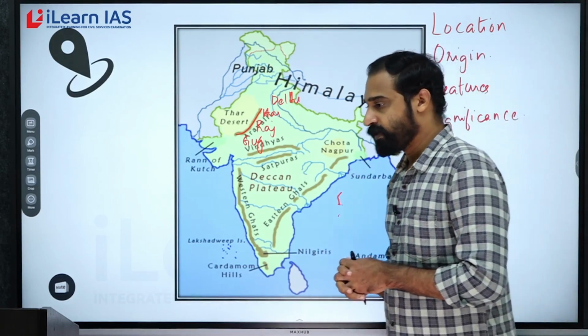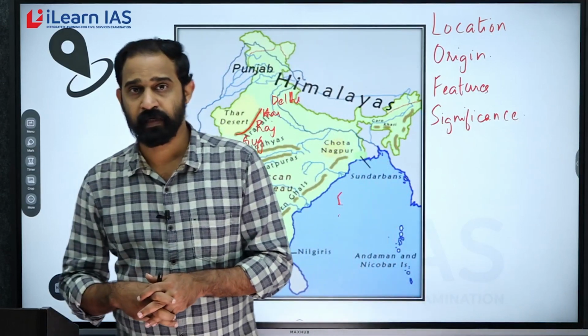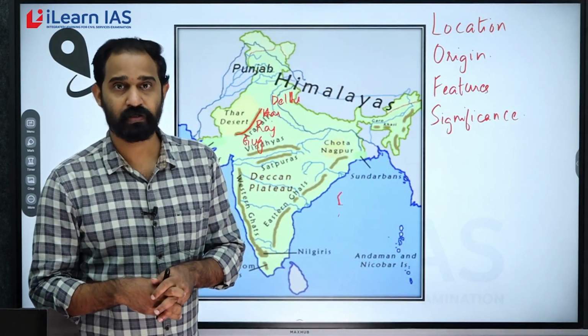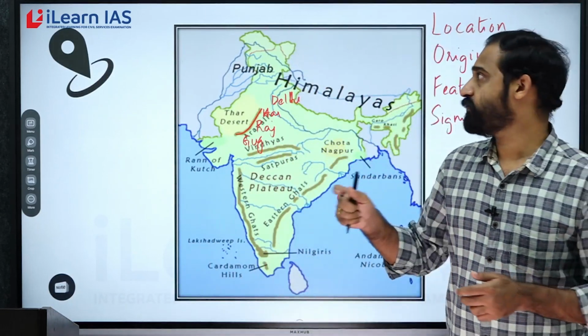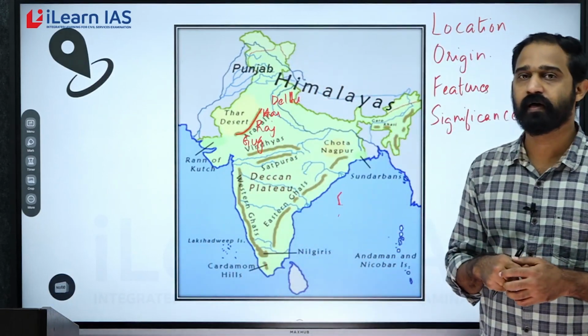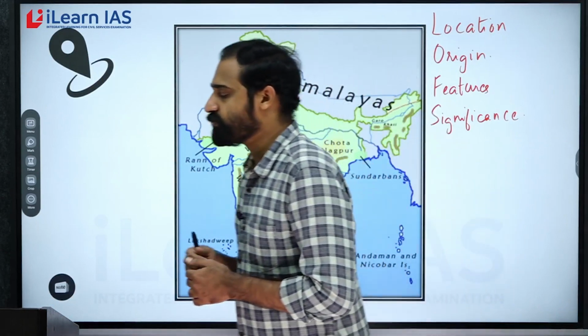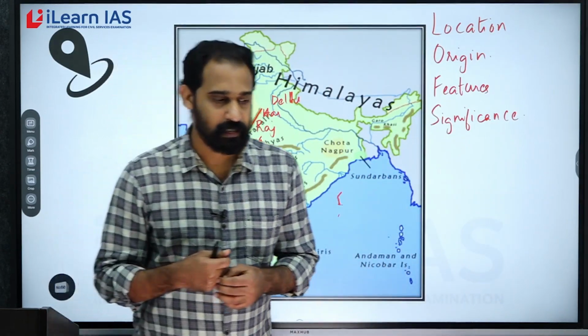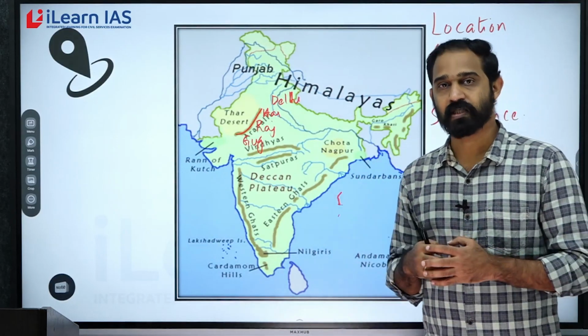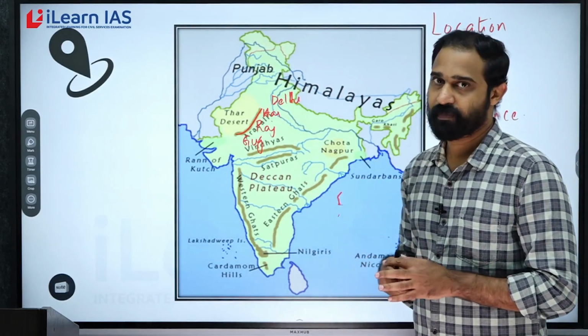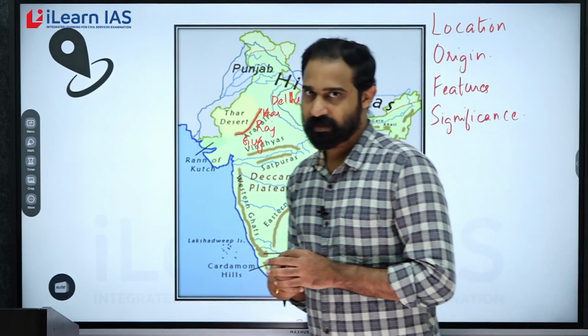In 2017, UPSC asked a question. The Himalayas are spread across 5 states in India. If you count the number of states, it is not actually 5. So it's a wrong statement. Similarly, there was another statement. The Western Ghats are spread across 5 states in India. Again, is that a correct statement?